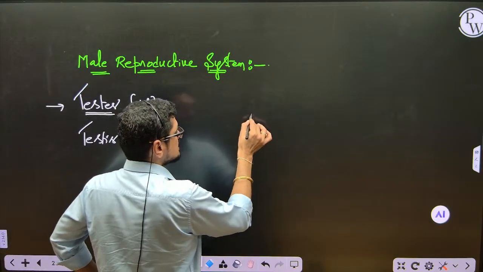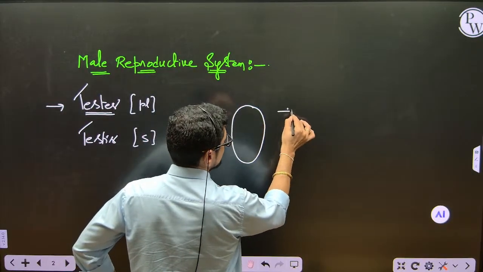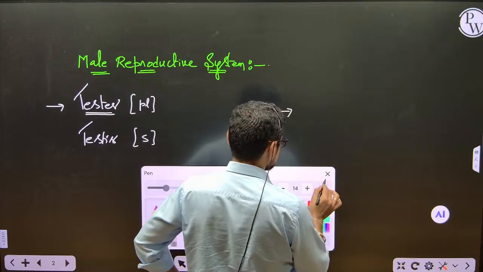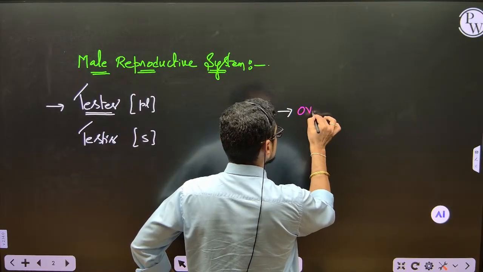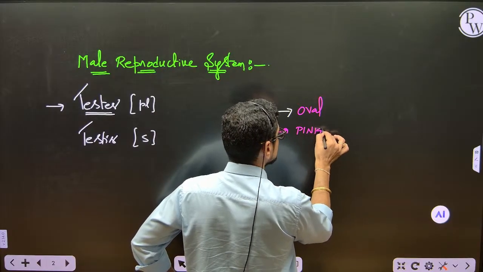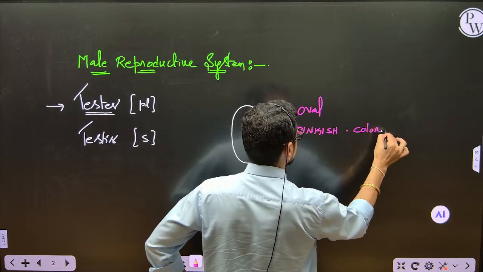I will tell you. Say for example, see, this is the testis. What is the shape of this testis? The testis is oval and pinkish in color.